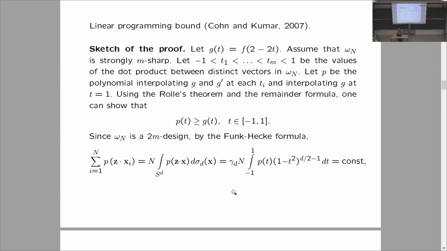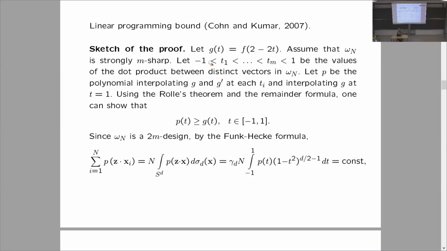I wanted to mention a sketch of the proof. We use the classical linear programming bound. You can find it in the paper of Kohn and Kumar, 2007. First of all, we have f of distance squared, right? Distance squared is the same as 2 minus 2 times the dot product of x and y. So instead of f, I consider the function g, which is f of 2 minus 2t. This is a standard step. Now in the potential function, I have g of the dot product x dot xi. First assume that omega n is strongly m-sharp, and let t1 through tm be the values of the dot product between distinct vectors in omega n.